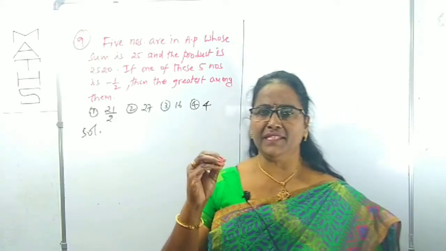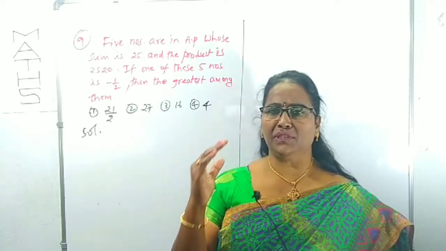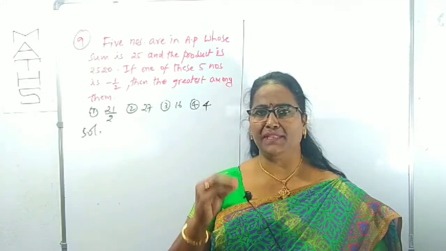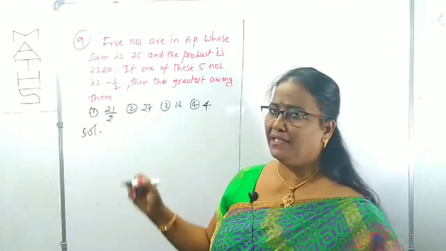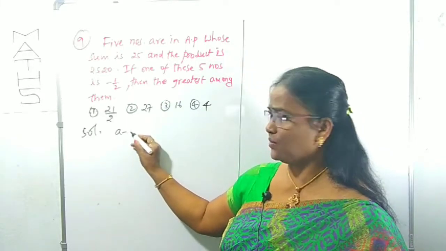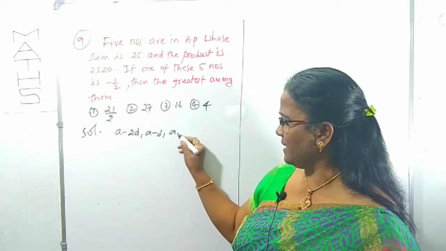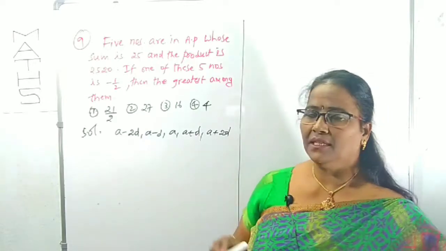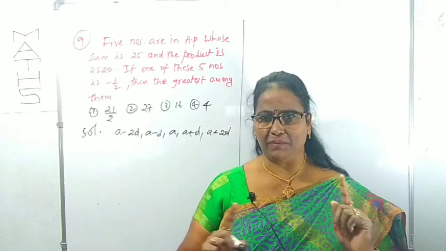For our convenience, how can you select 3 numbers, 5 numbers, 4 numbers, 6 numbers in AP? For easy calculation purposes, I explained that in the previous lectures. You can watch them. Here, 5 terms. Once again, I am writing. How can you take the 5 terms in AP? We can take them like this: a minus 2d, a minus d, a, a plus d, a plus 2d. We can choose the 5 numbers in AP like this for easy calculation.